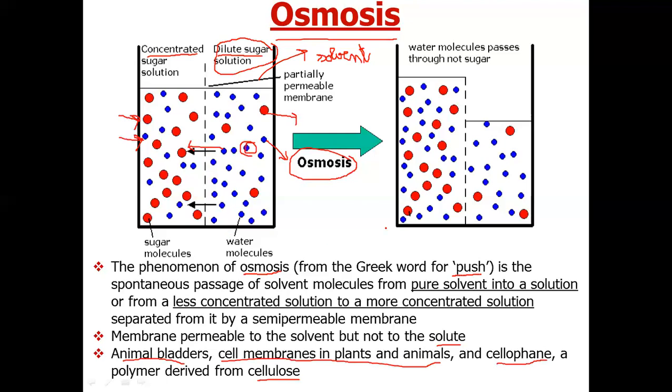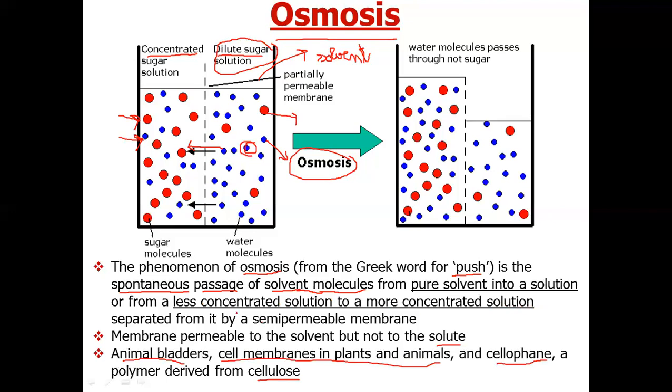So we can define osmosis as the spontaneous, meaning we do not require any force, it will move automatically, spontaneous passage of solvent molecules from pure solvent into a solution, or from a less concentrated solution, which contains a lesser amount of solute, to a more concentrated solution, which contains more solute.